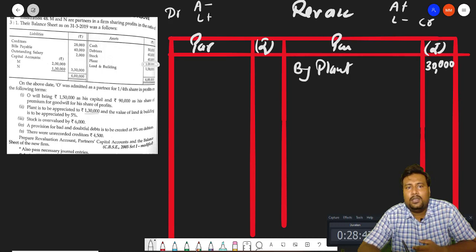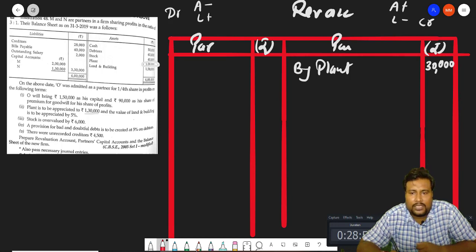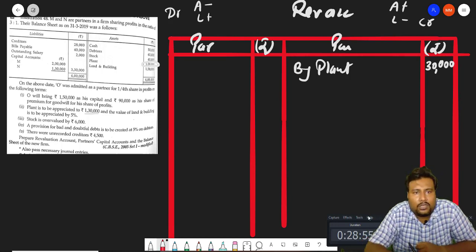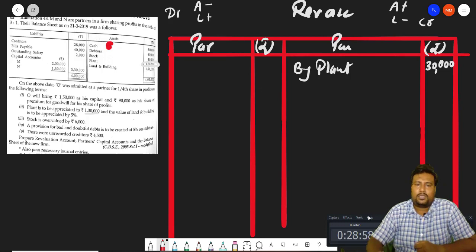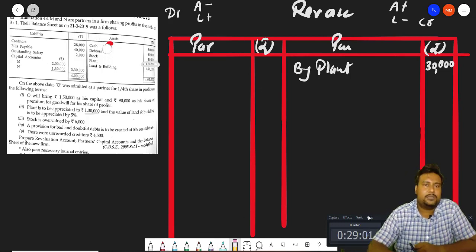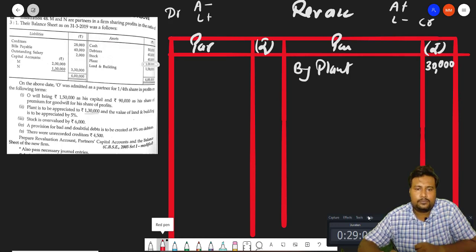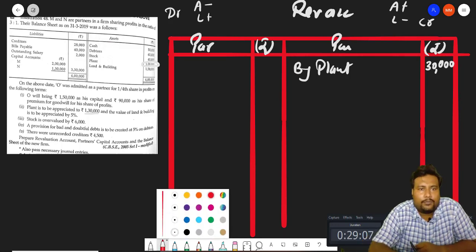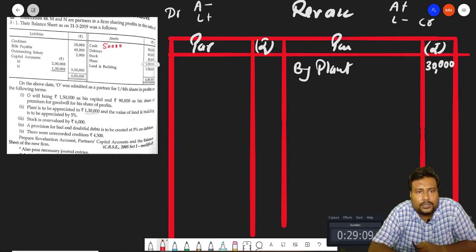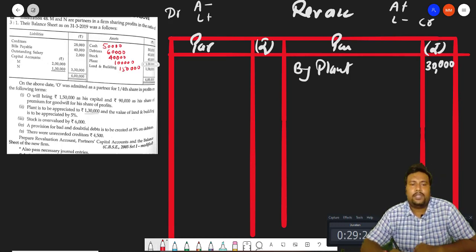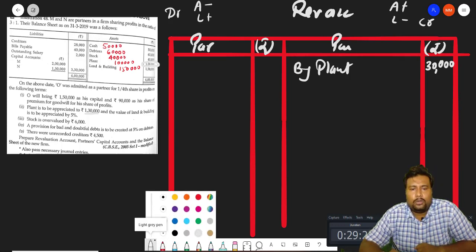Value of land and building is to be appreciated by 5%. I'm just writing down the amounts so that you can see properly. Cash was 50,000. Debtors is 60,000. Stock is 40,000. Plant is 1 lakh. And land and building is 1,50,000. Now you can see the amounts very clearly. So we proceed to the next one.